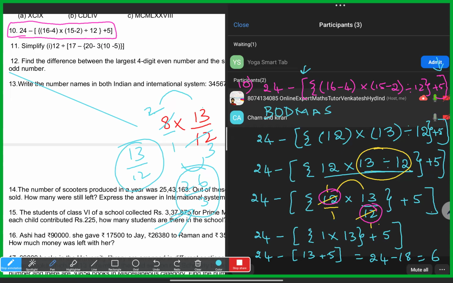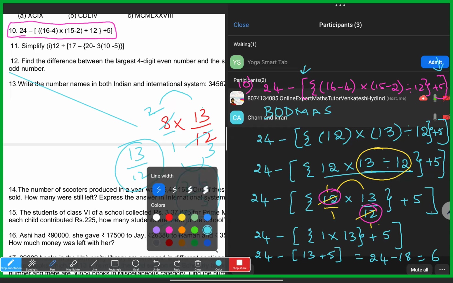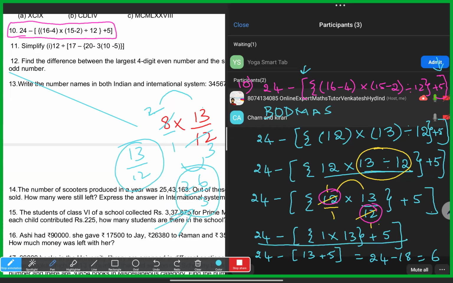Bodmas rule. Sir, they'll only ask like this, sir. Yes, sir. They'll give the question in such a way that finally there will not be any fraction for now. Once the fractions chapter is finished, for term exams and the final exam, they can give any situation. But as of now in 6th class, they will not give more than this level.